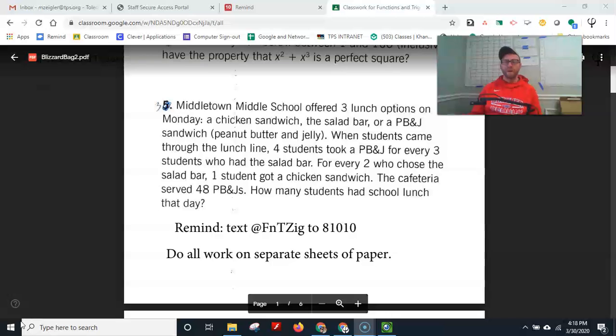Okay. All right. So, here we go with problem number 3. Middleton Middle School offered 3 lunch options on Monday: a chicken sandwich, a salad bar, or a PB&J. When students came through the lunch line, 4 students took a PB&J for every 3 students who had a salad bar. For every 2 who chose the salad bar, 1 student got a chicken sandwich. The cafeteria served 48 PB&Js. How many students had school lunch that day?